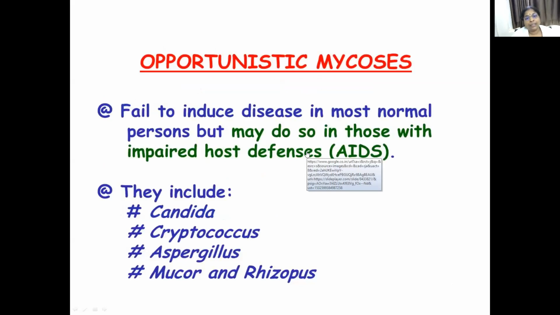And the other category is opportunistic mycosis. What are these opportunistic mycoses? These are conditions caused by opportunistic fungi or commensal fungi which are present on the skin, and they cause fungal infections in immunocompromised people. You know who the immunocompromised people are?